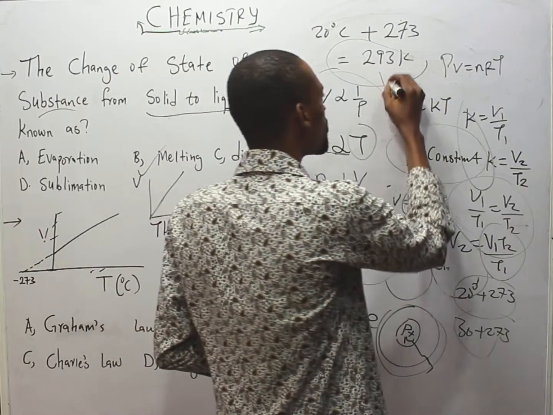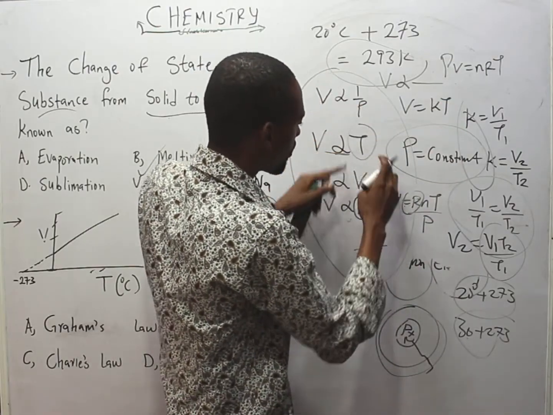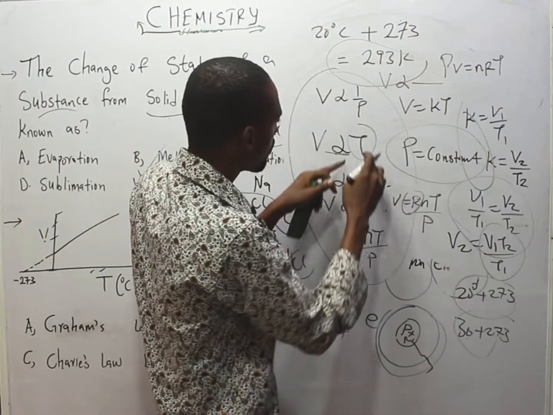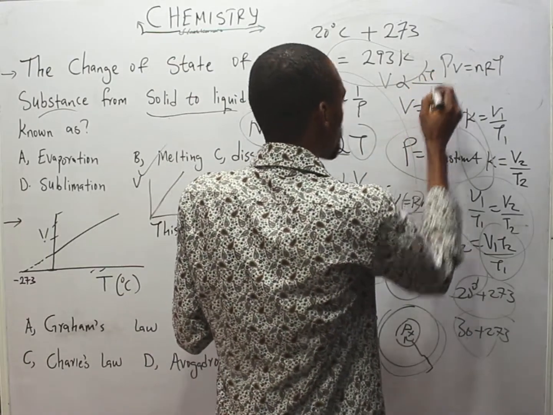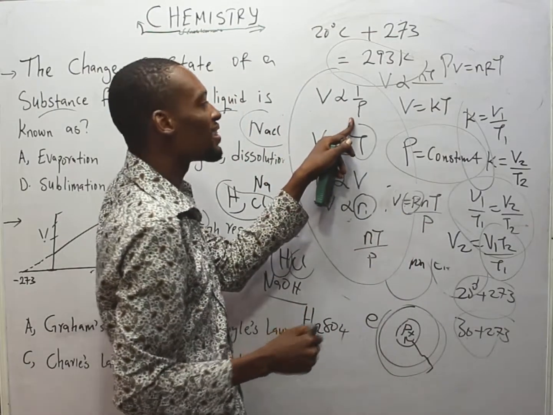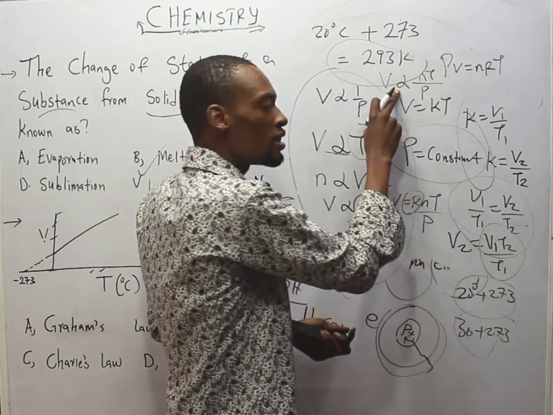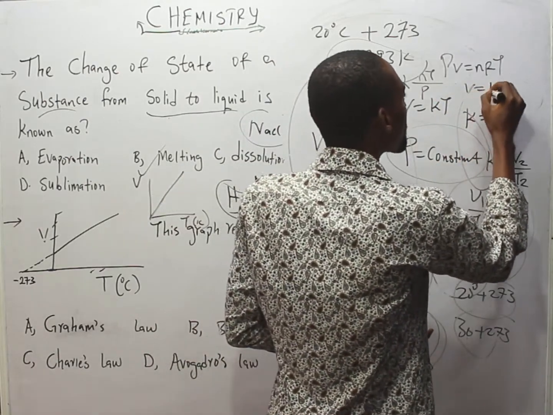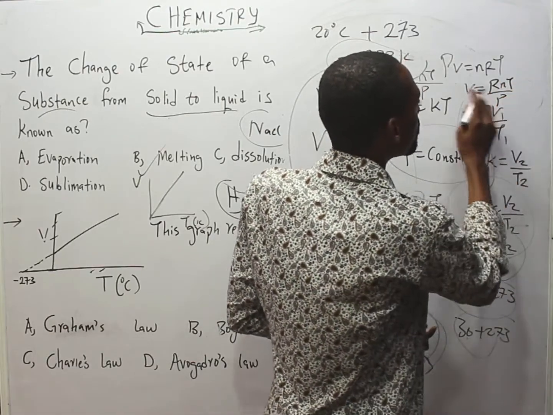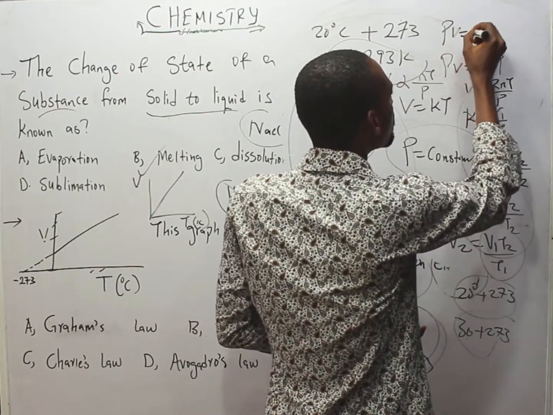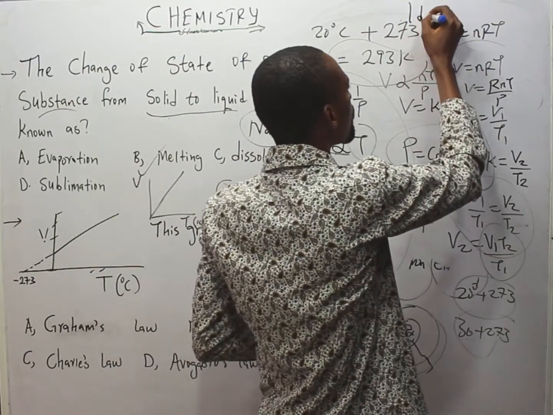So let's pick out volume. It is proportional to temperature and to number of moles by direct proportionality, so nT. To pressure, it is inverse proportionality, so P. Changing this to equality, we have V is equals, the constant is R, the general gas constant, nRT over P. So cross multiplying, PV is equals nRT. It is simply the ideal gas law.